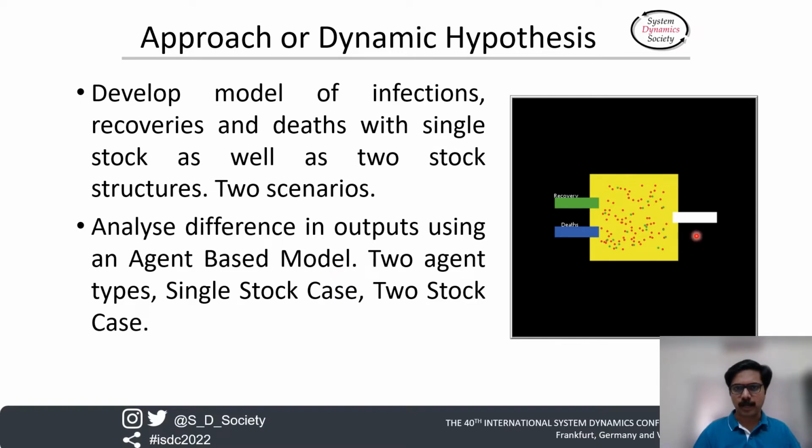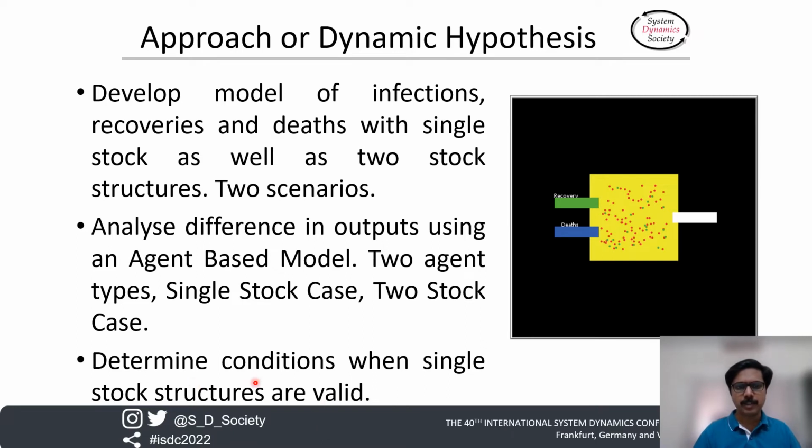On the right side, what you see is the agent representation of the agent-based model. There is an inflow, there are two outflows, recoveries and deaths, and this is a stock, and the particles inside are the agents. There are two types of agents which come from the inflow: mild cases and severe cases. In the single stock case, each of these outflows considers the entire set of agents in the stock. But in the two stock case, recovery considers only the mild cases in the stock, and deaths considers only the severe cases in the stock.